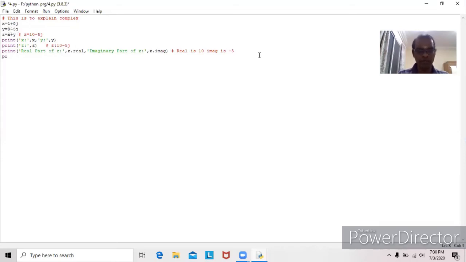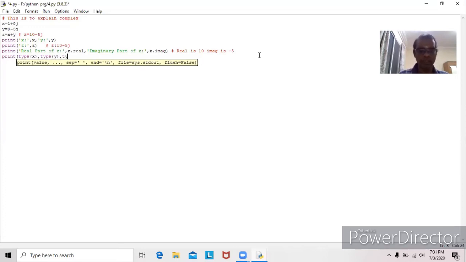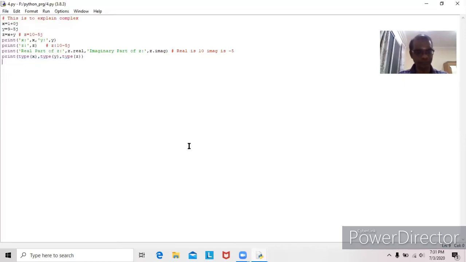In addition to that, we can try out type of X. Again, type of Y. And type of Z. So all come under complex. Here also complex, here also complex, here also complex. We can save it and execute it. See here.